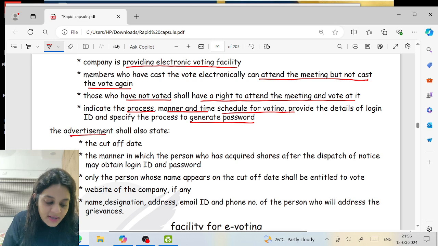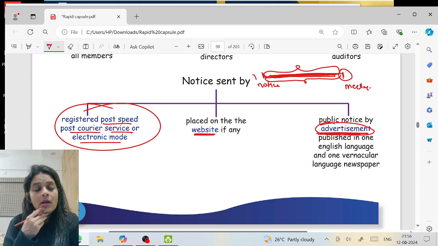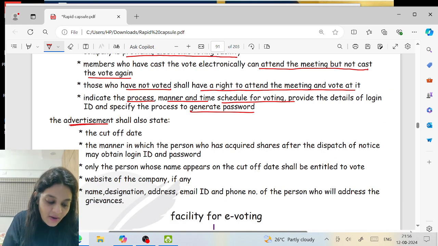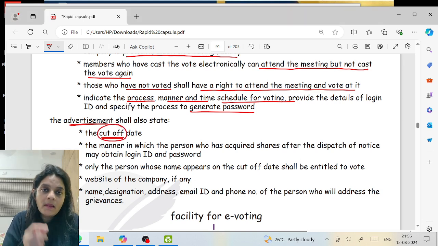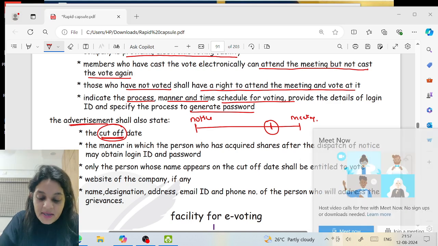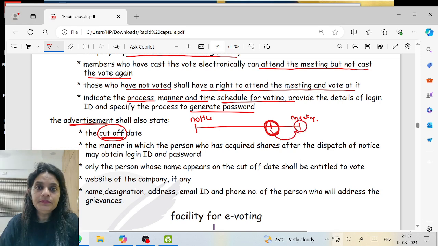Now please understand, I already told you advertisement is generally for those people who have got the shares after the dispatch of notice but before the date of the meeting. The advertisement shall specify the cut-off date. What is this cut-off date? Let's say this is the date of notice and this is the date of meeting. We have chosen this as the cut-off date. That means on this day, whoever is holding the shares will have a right to vote at the meeting. It means what?